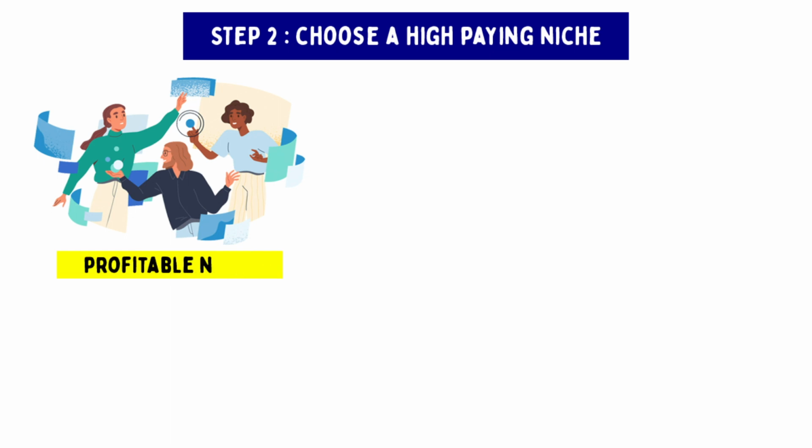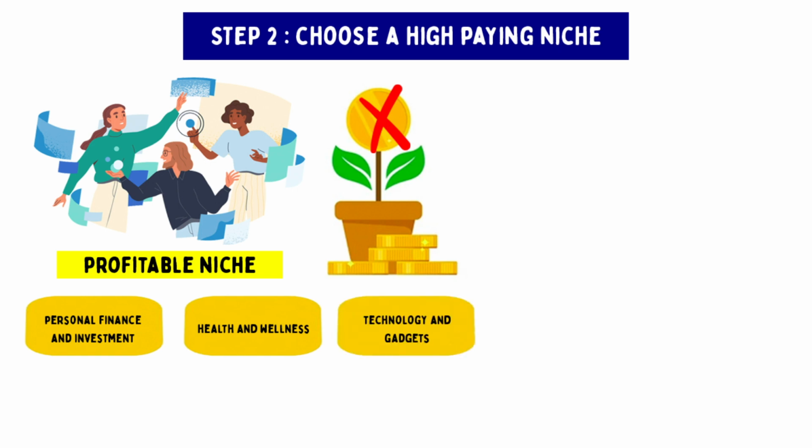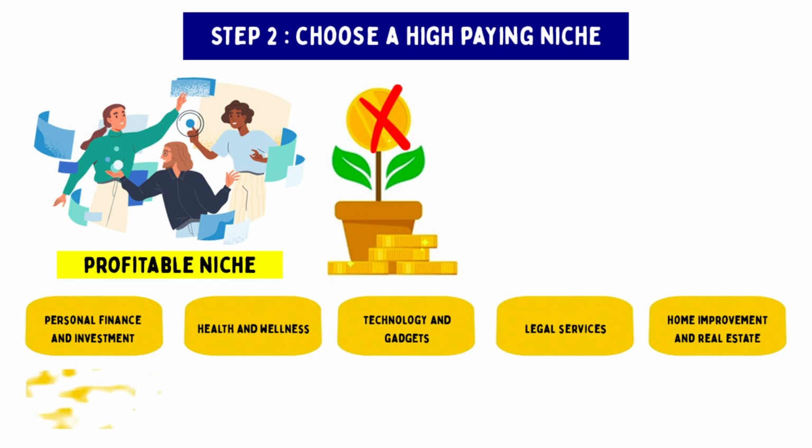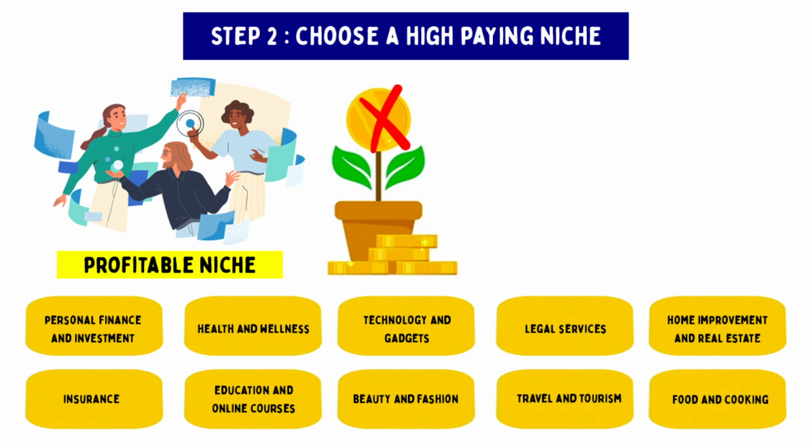Step 2. Choose a high-paying niche. It's important that you choose a niche that is profitable and has high-paying AdSense ads. If the niche doesn't pay well, you won't be able to make money by arbitraging the traffic. The most profitable broad niches are as follows: personal finance and investments, health and wellness, technology and gadgets, legal services, home improvement and real estate, insurance, education and online courses, beauty and fashion, travel and tourism, food and cooking.